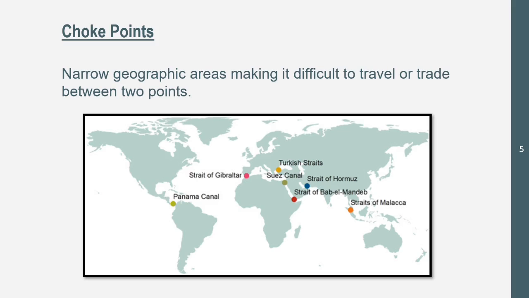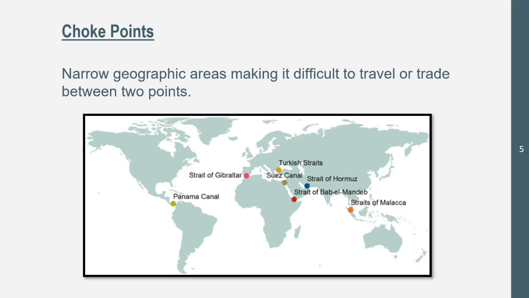Now let's get into choke points, which are narrow geographic areas making it difficult to travel or trade between 2 points. These choke points on the screen, all these on the screen, these are very good to know for the AP exam. They may ask an FRQ to describe choke points or provide an example. You have examples. Look at all these choke points.